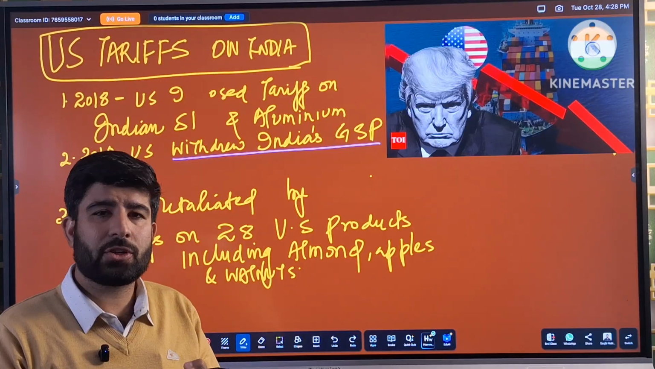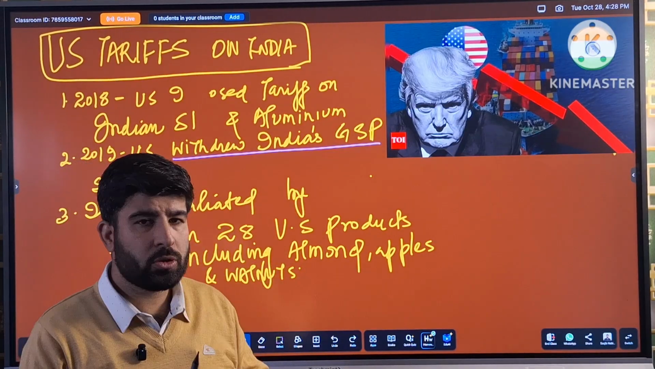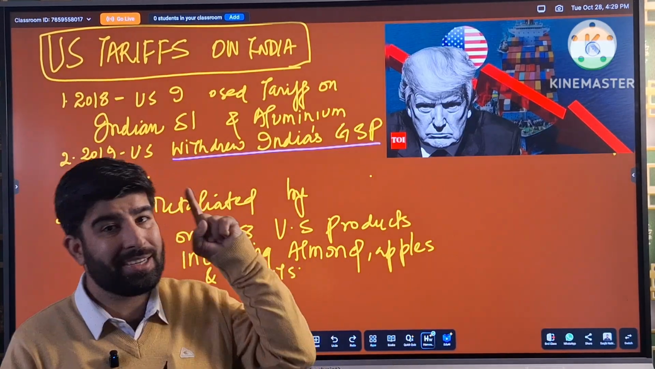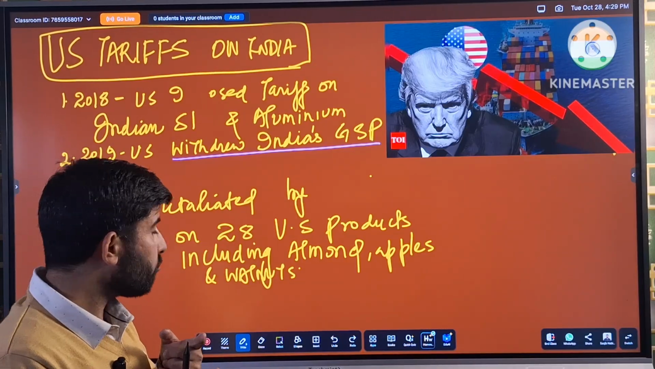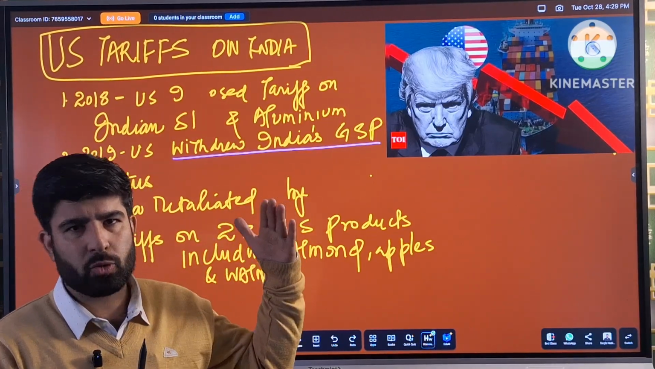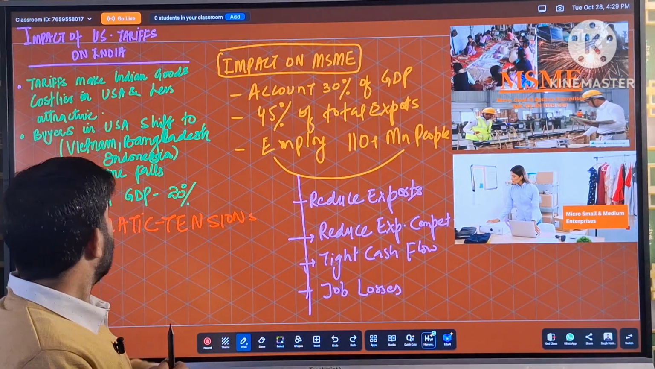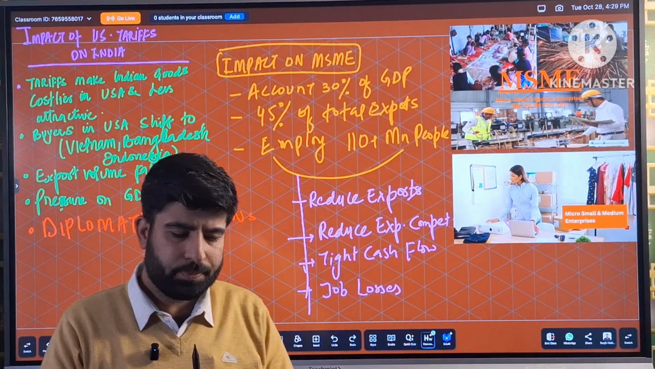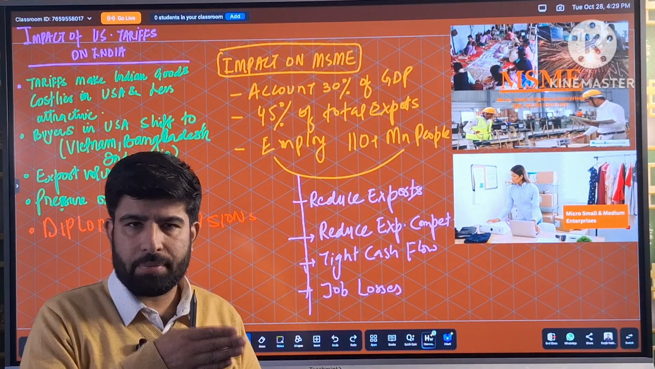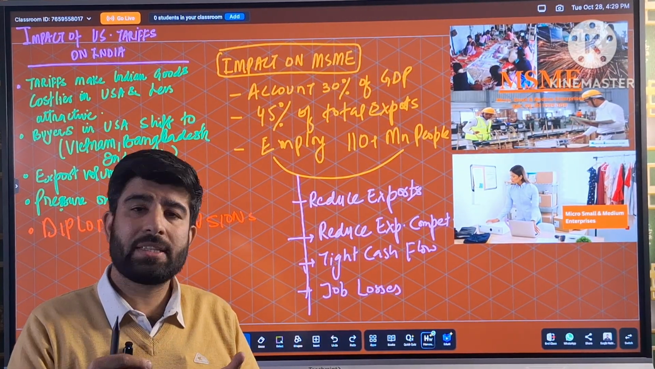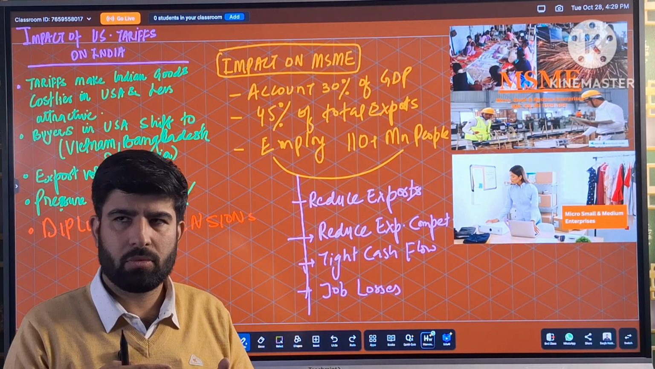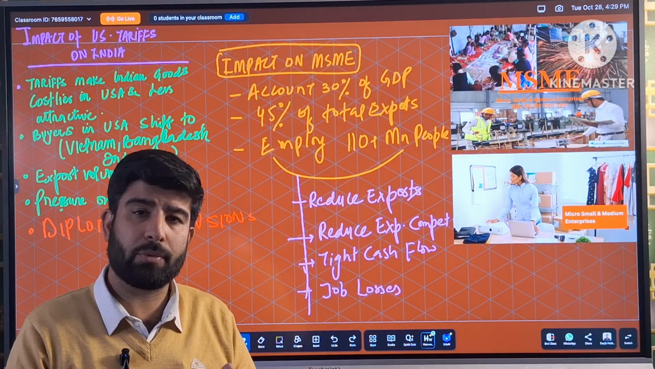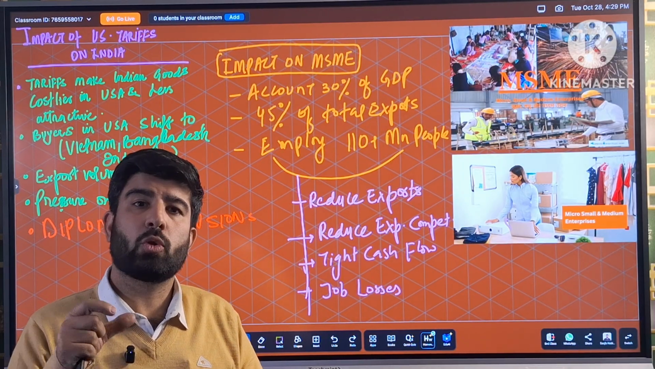So India, in retaliation, imposed tariffs on 28 US products then, including almond, apples, and walnuts. It was back in 2019. Now, again in 2025, what happened? After May, USA first imposed tariffs of 25%. Then again, it imposed tariff of 25%, which led to the total tariff of 50%.